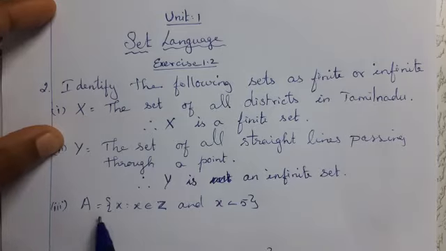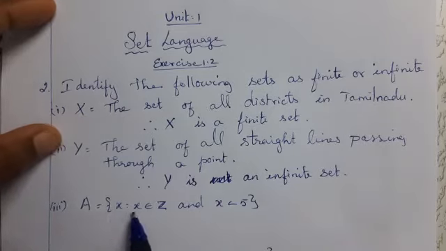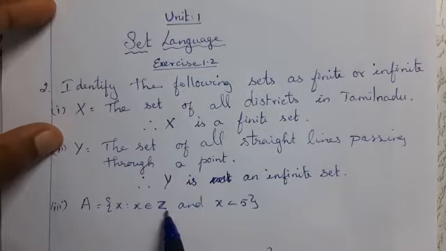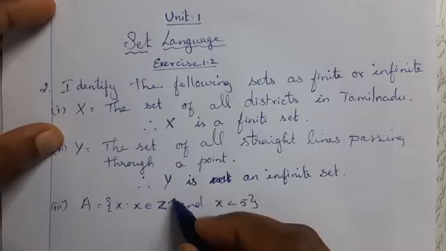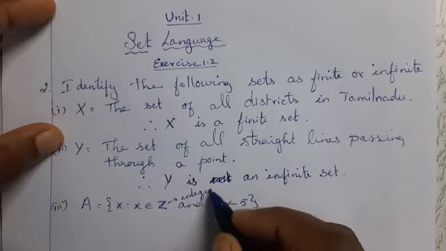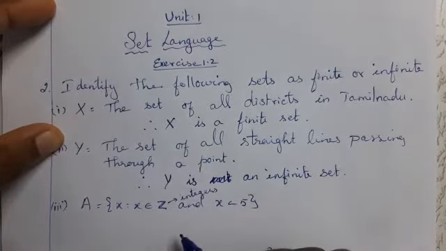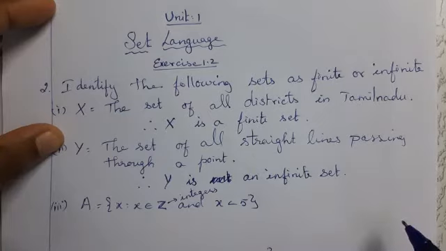See the next question. Capital A is equal to x such that x belongs to Z and x less than 5. What is the meaning of Z? Z means integers. Integers start from negative infinity to positive infinity.